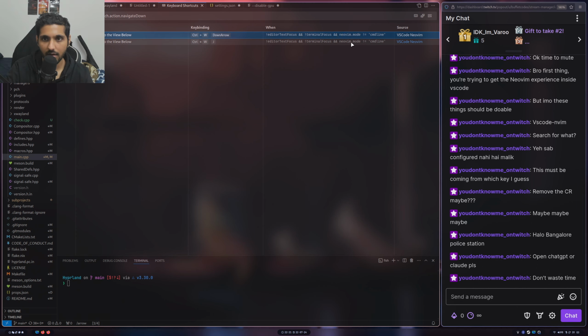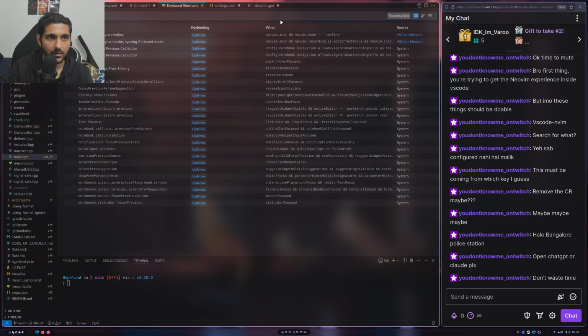Okay, I don't want this. I want to search for, let's say, navigate. Let's say arrow. Yeah, there you go, right? Up arrow, send key in command line neovim.init. Up arrow, send key to neovim, syncing if in insert mode.